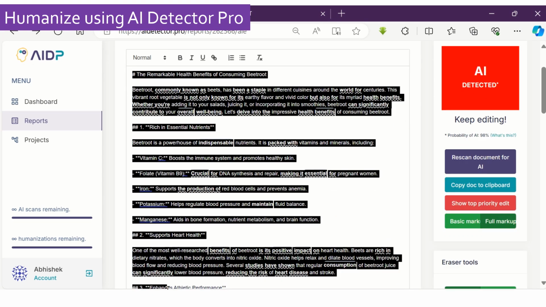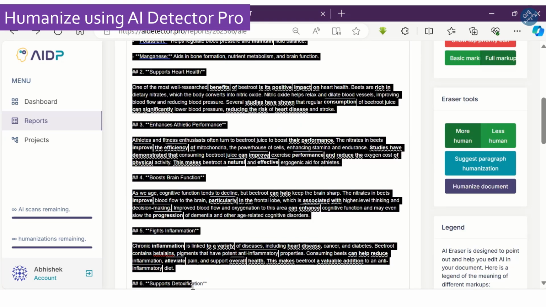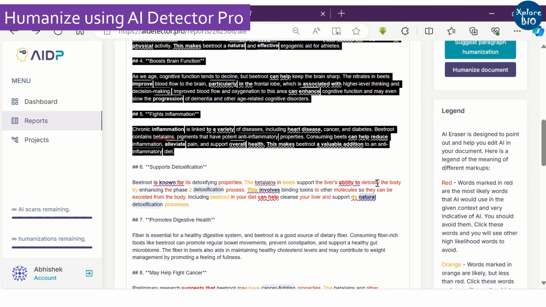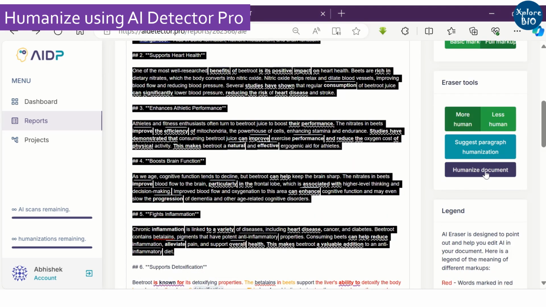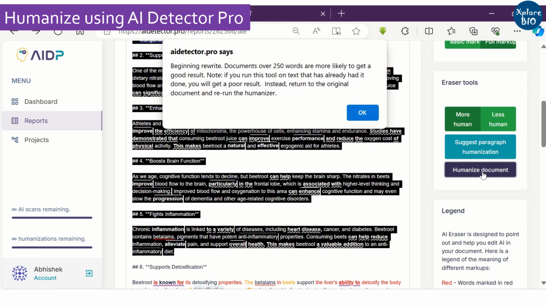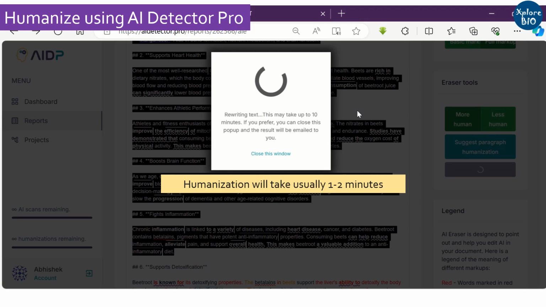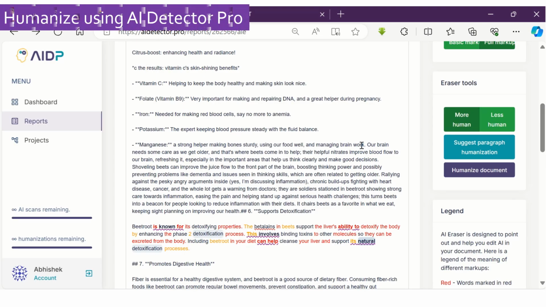But the faster and the easier way to humanize the content is by selecting the sections you want to humanize all at once and then click on Humanize Document. It might take a few minutes to humanize the entire section. Similarly, you can humanize the remaining section.